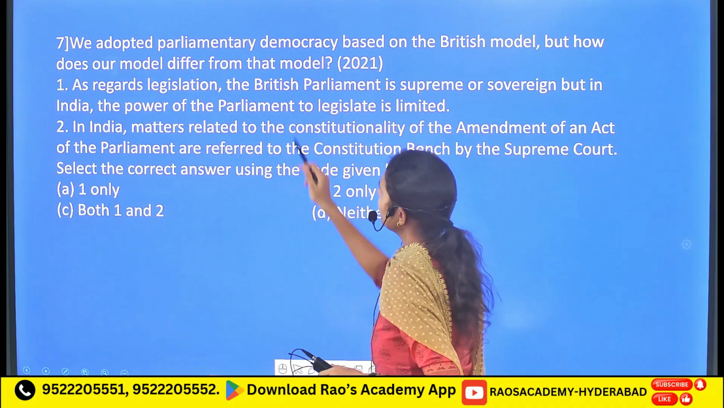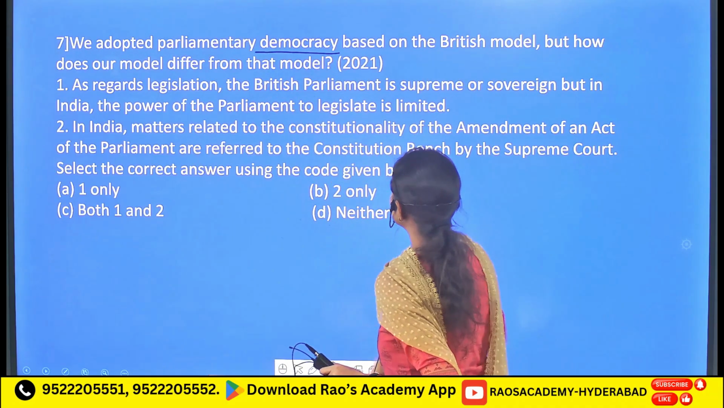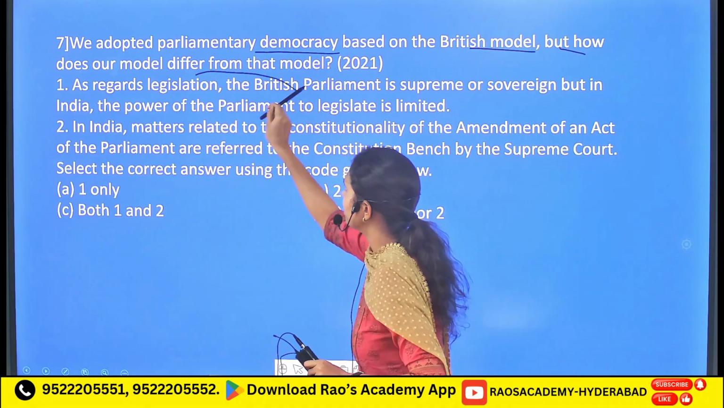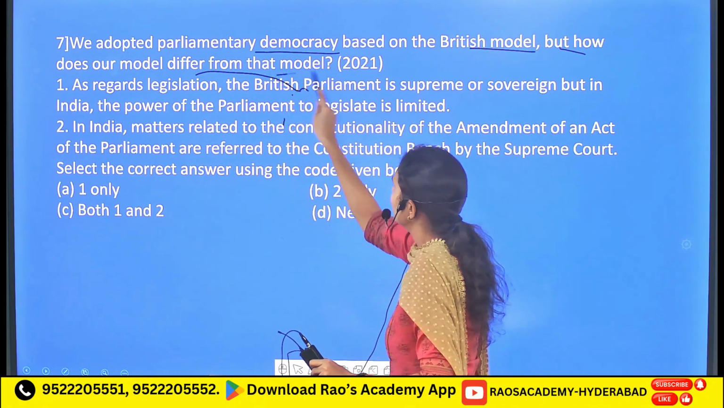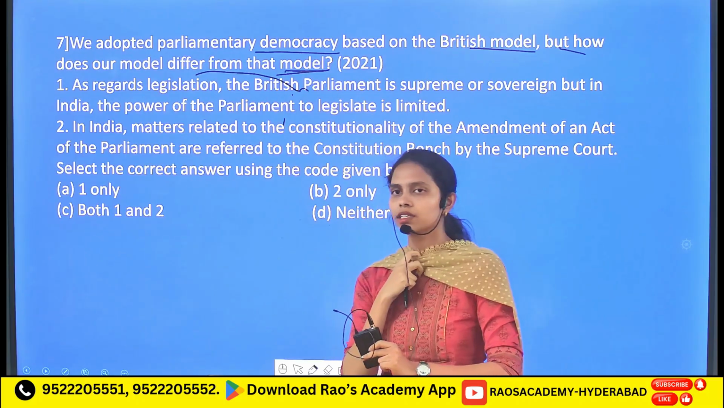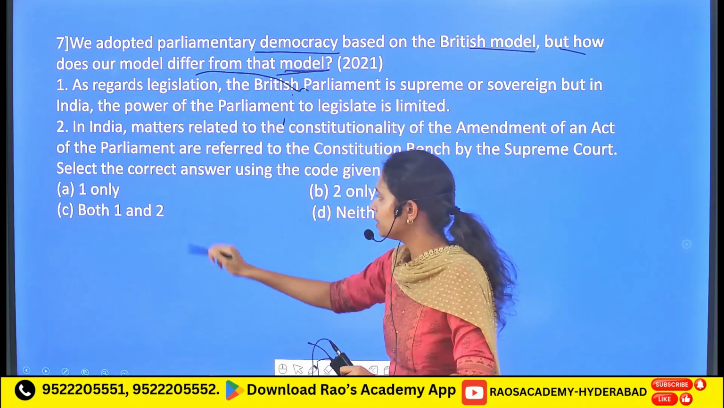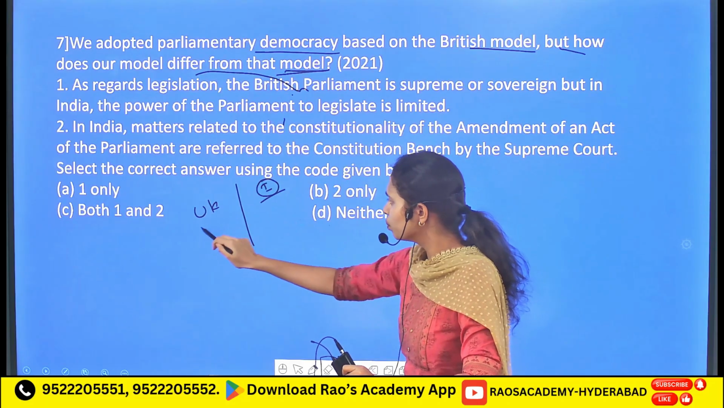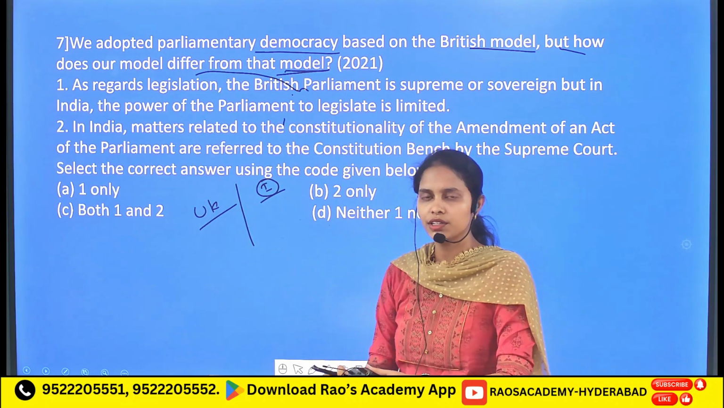Followed by, we adopted the parliamentary democracy based on the British model. But how does our model differ from the British model? So in this context, let me tell you the difference between the UK government and the Indian government, though both the governments are following the parliamentary system of government.